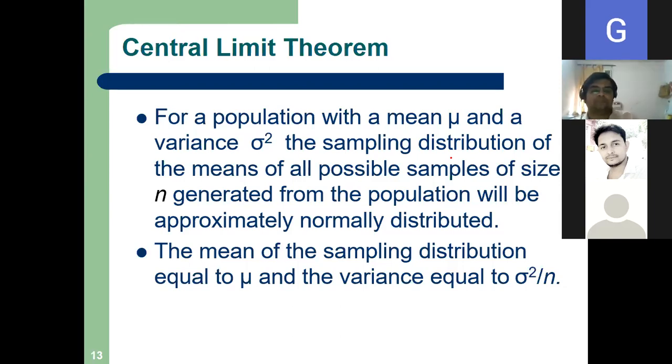And the mean of the sampling distribution is equal to mu and the variance is equal to sigma square by n. All of you take a note that the variance is sigma square by n for the sampling distribution.